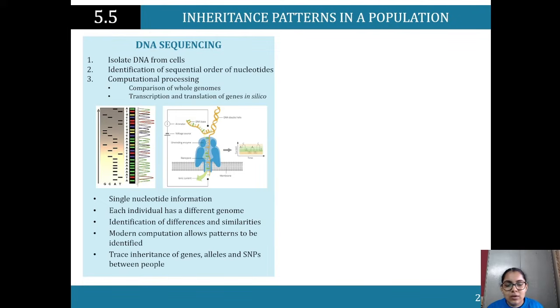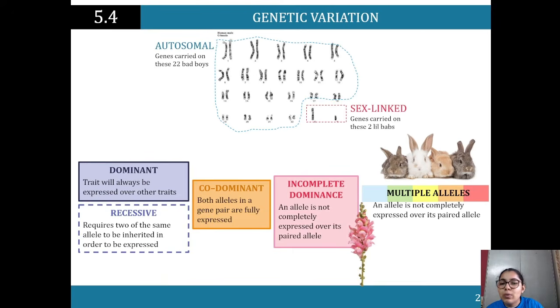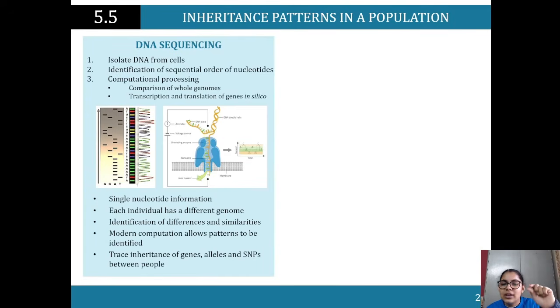Now, why did we look earlier at pedigrees and Punnett squares? So that we're able to look at and predict the different variations of phenotypic expression. Now we look at how we can actually do DNA sequencing, how I can look specifically at the DNA where the DNA is coding for that specific allele.